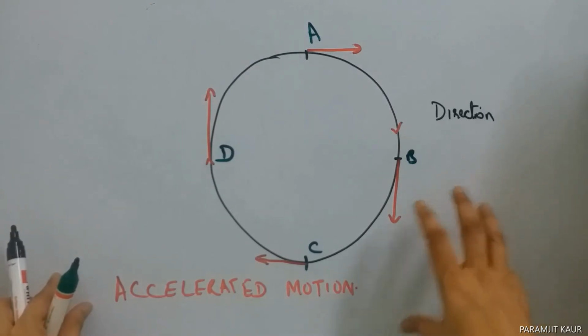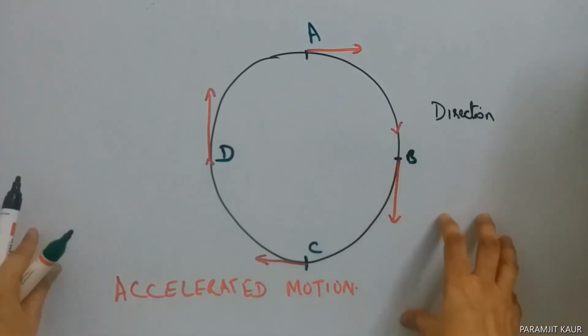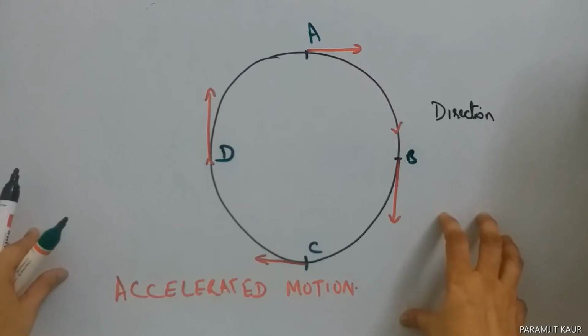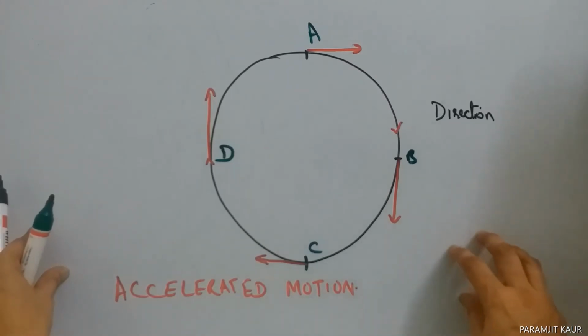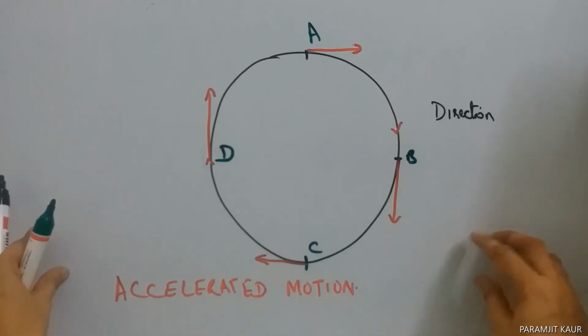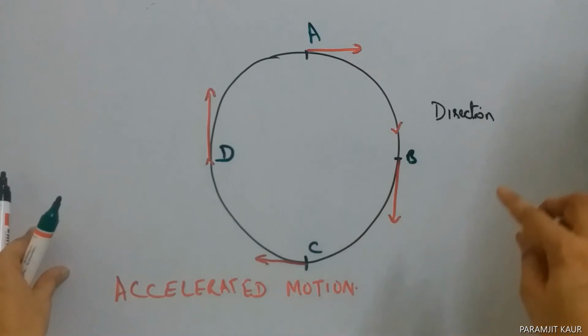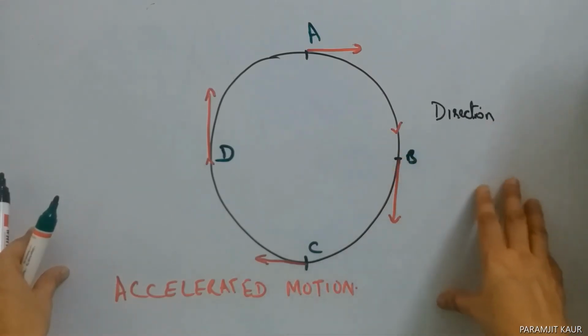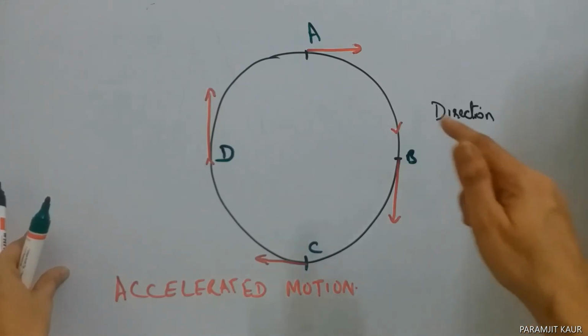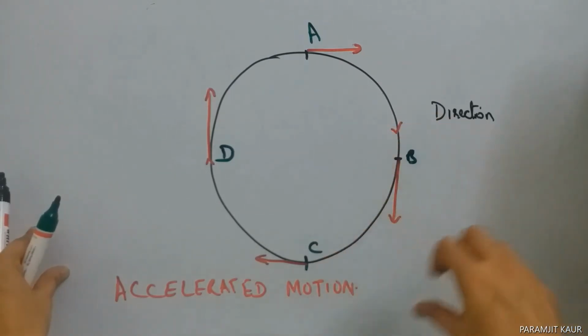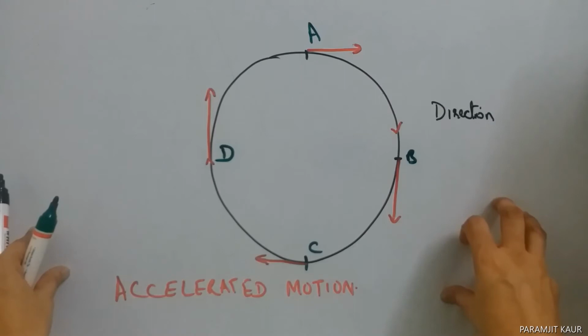So if you take up any body that is moving in a uniform circular motion, it is said to be in accelerated motion as well. If I consider the example of a satellite moving around the earth, it is said to be an accelerated motion. Similarly, earth moving around the sun is an accelerated motion.